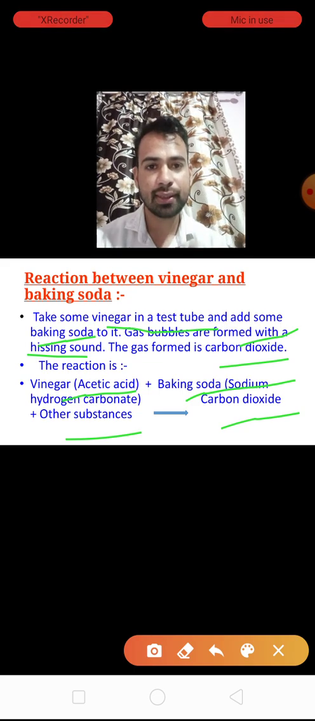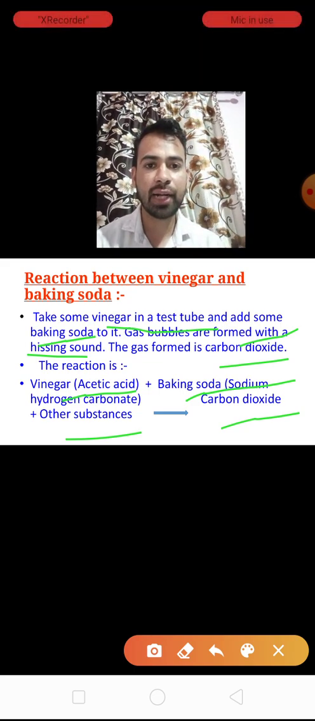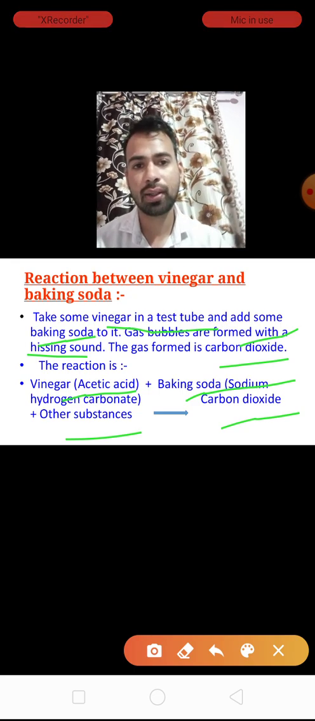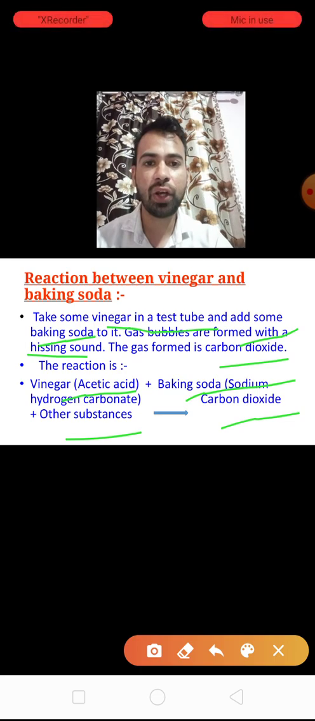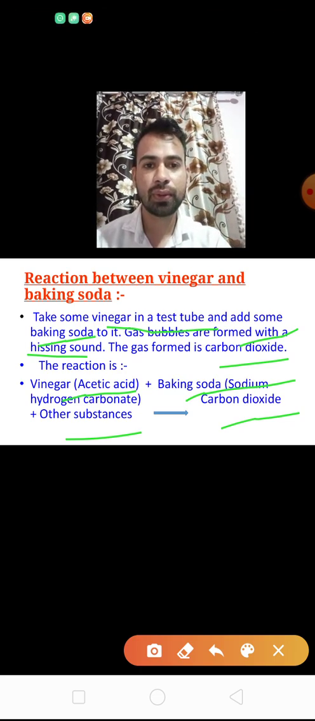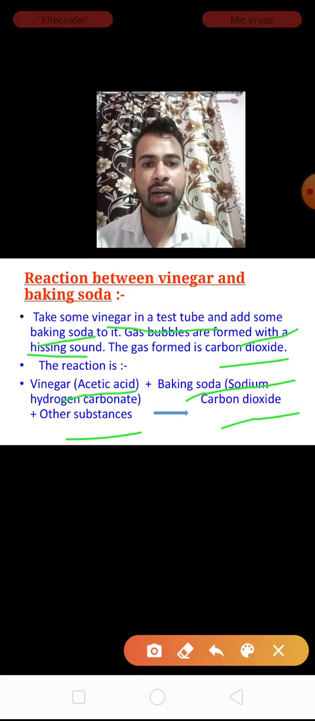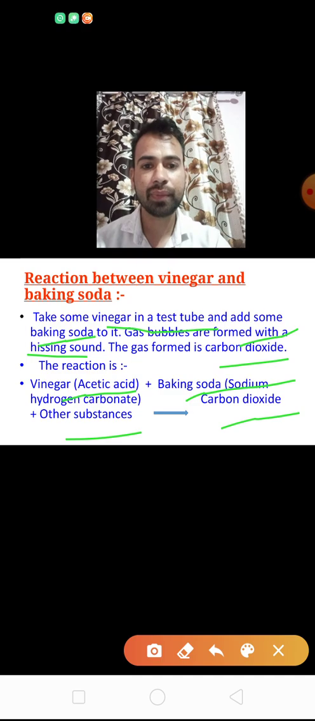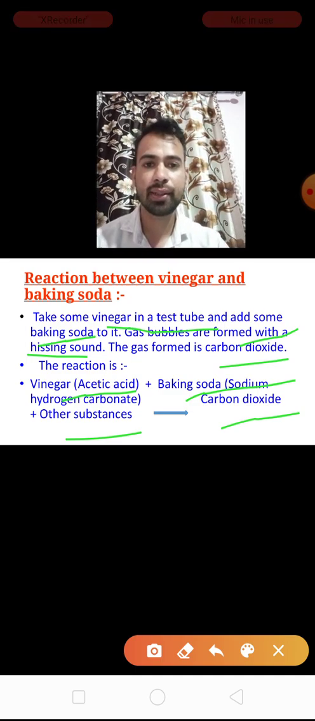We take some acetic acid in a test tube, and after that we add some baking soda. After some time, after 1 or 2 minutes, we observe a hissing sound in this test tube. The hissing sound shows that the gas carbon dioxide is formed. Okay, this we can do in the laboratory. Okay, clear?